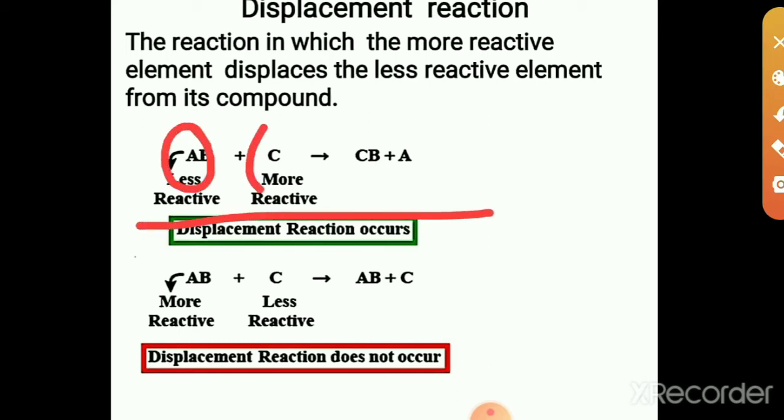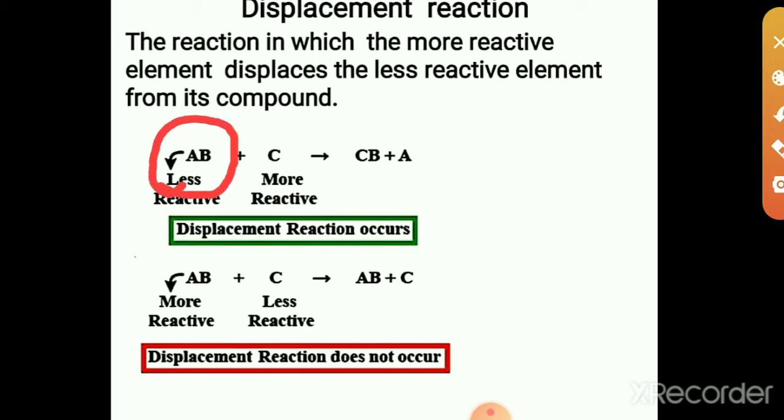A, B and C are the reactants. Here, A is less reactive than C. Compared to C, A is less reactive.